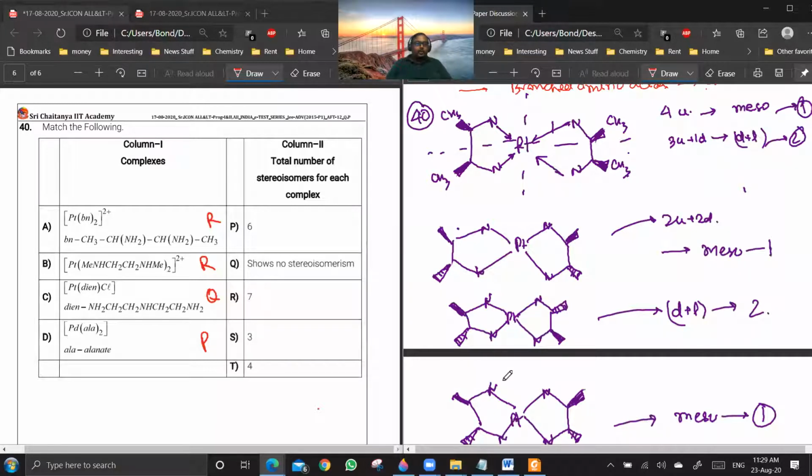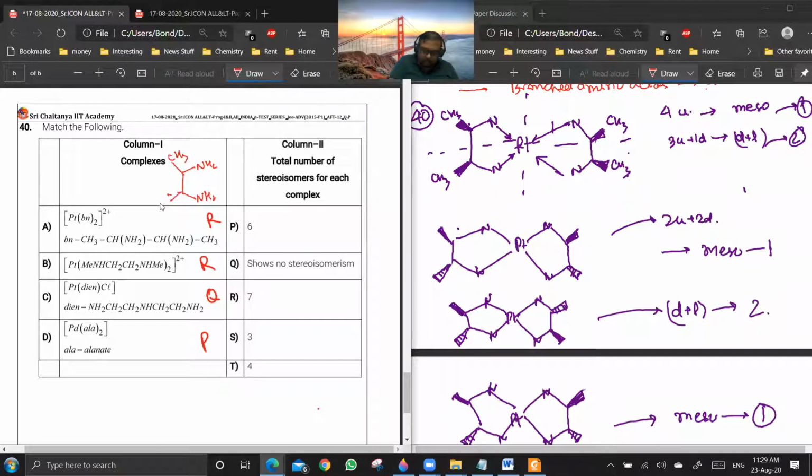First, Pt(BN) whole twice. They have given BN. What is BN? So BN is something like this: CH3, CH, NH2. You see it is having two lone pairs, so it will form a chelated complex with M. Are you getting the point? Is it clear? Yes or no?